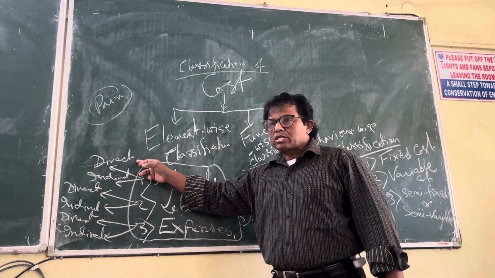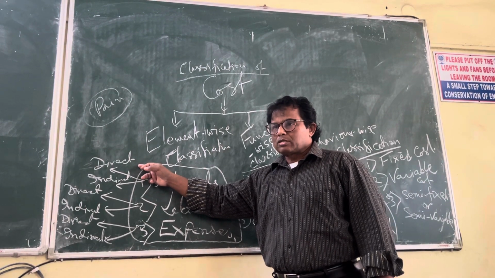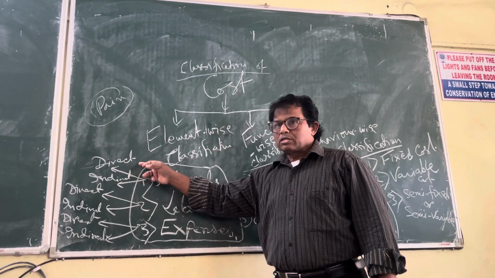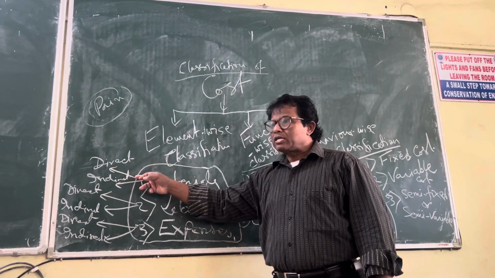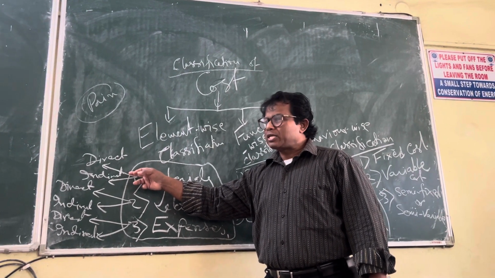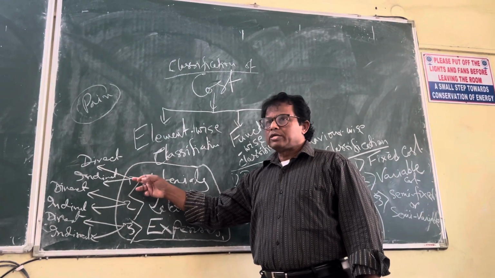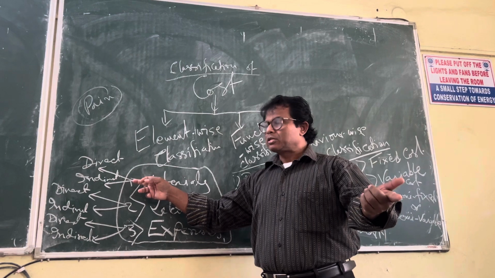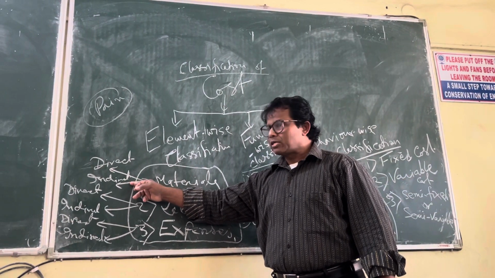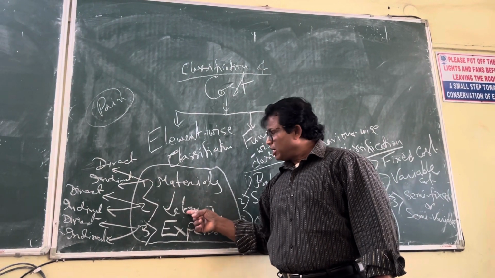The material which is ultimately traceable in the product. Suppose your dress is made of cloth, and cloth is traceable. But some materials like diesel, lubricating oil, and other things are used in producing the dress. Those materials are not traceable in the product. Those are indirect material. Similarly, I explain labor.